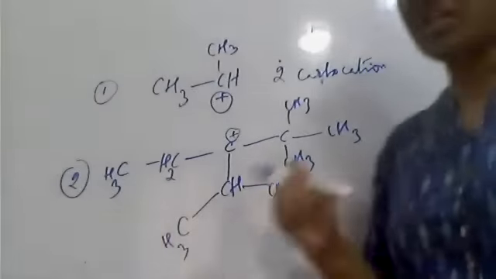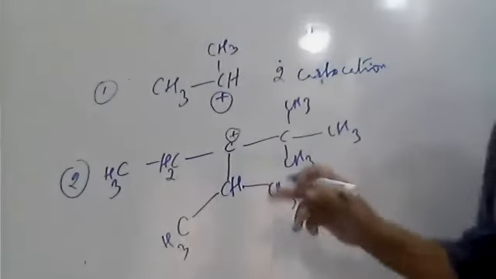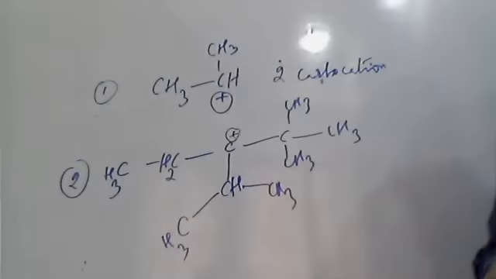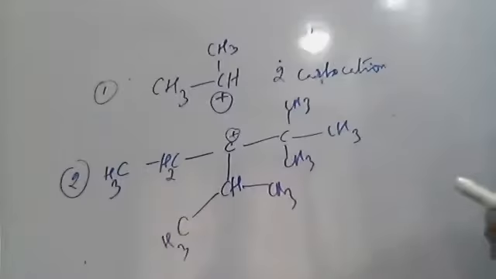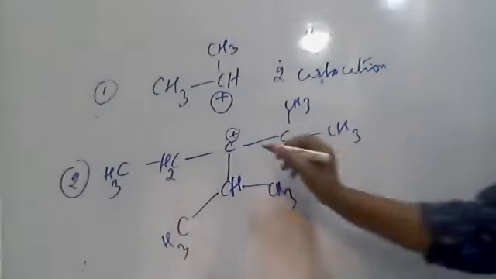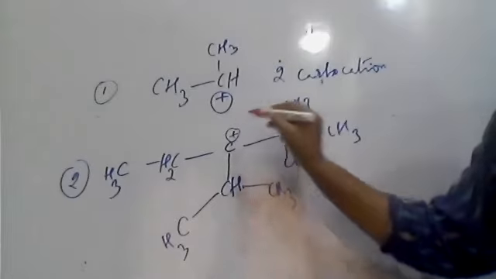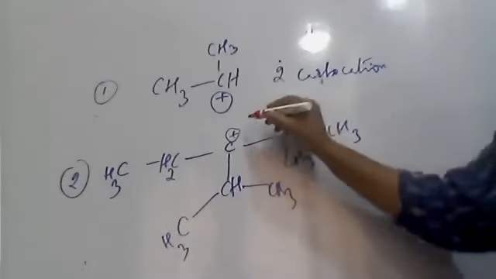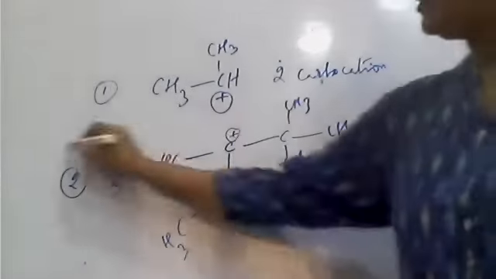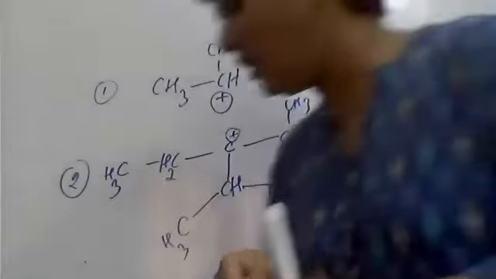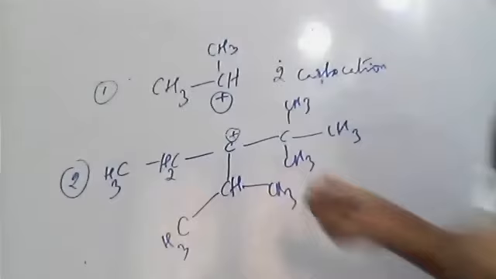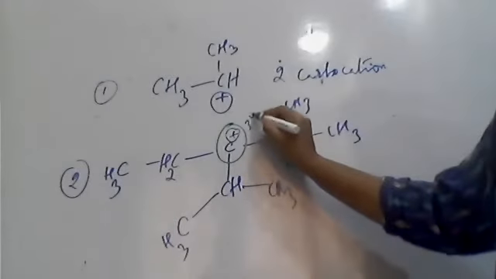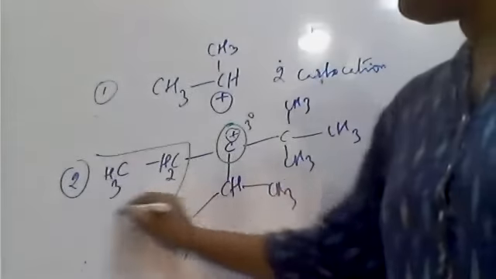Now tell me, which is more stable, the first one or the second one? I have complicated the structure a little. The carbocation in the second structure is tertiary. This is an example of a tertiary carbocation, now attached with different moieties.